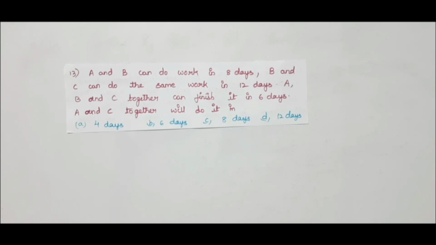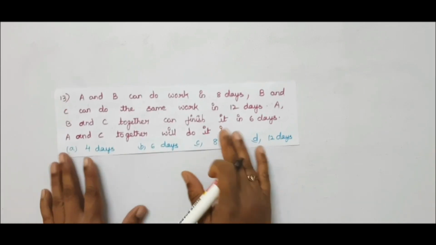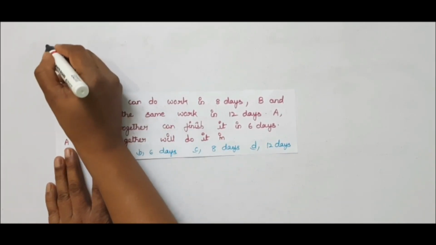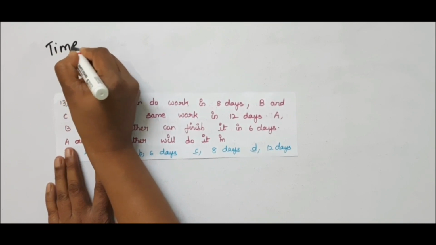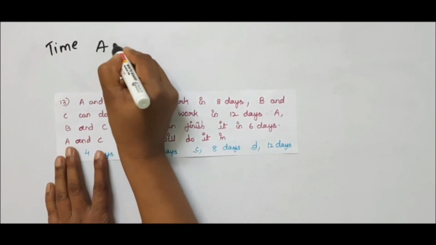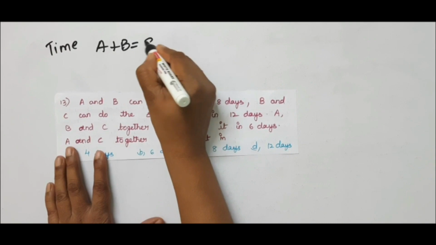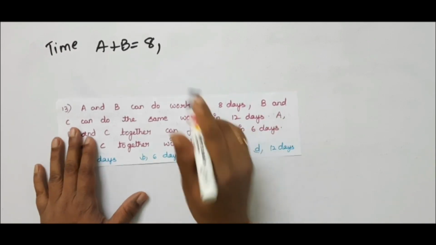Next problem. A and B can do work in 8 days. B and C can do the same work in 12 days. A, B and C together can finish it in 6 days. A and C together will do it in? Options given as A 4 days, B 6 days, C 8 days, D 12 days. So in this problem he has given the combination of candidates' time taken. What he has given: A and B took 8 days to do the work.